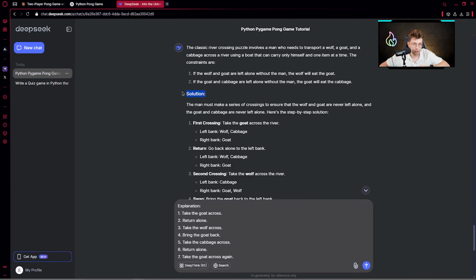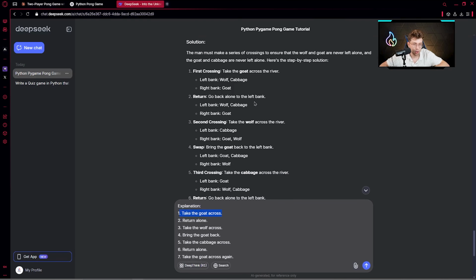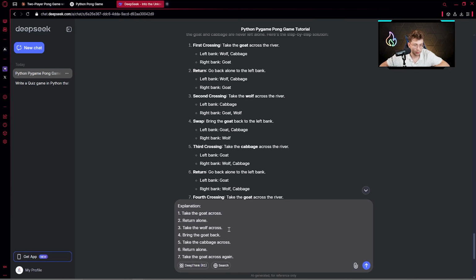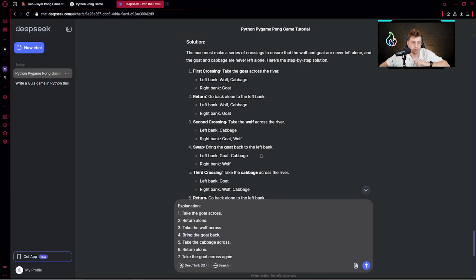We've got the solution there. Firstly, take the goat across the river. Here, left bank: wolf, cabbage, goat. I like this information, because we know what is happening. So firstly, take the goat across. Then we need to return alone. Then take the wolf across the river. Swap, bring the goat back to the left bank. I really love the reasoning process. We've got everything step by step.